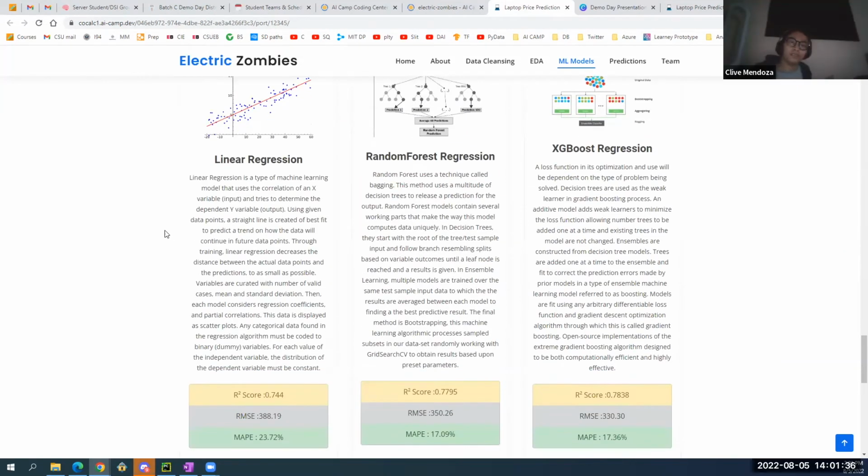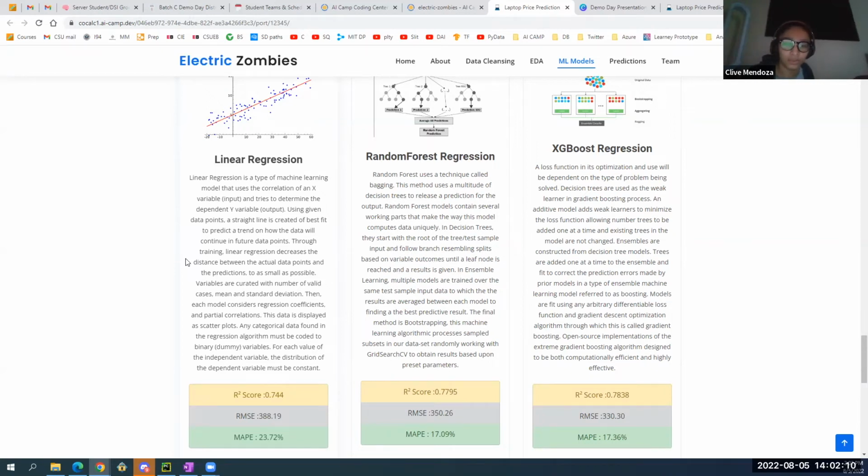So for our models, the first model we tried out is linear regression. Linear regression is a type of machine learning model that uses the correlation of an X variable and tries to determine the dependent Y variable. Using given data points, a straight line is created best fitted to predict a trend on how the data will continue in further data points. So for the linear regression model, we achieved an R-square score of 0.744, a RMSE of 388.19, and a MAPE of 23.72%.